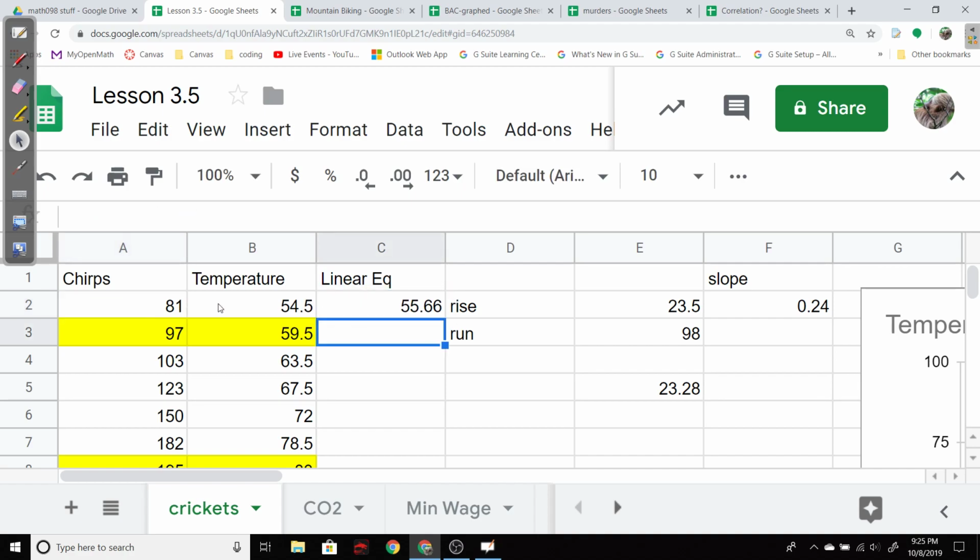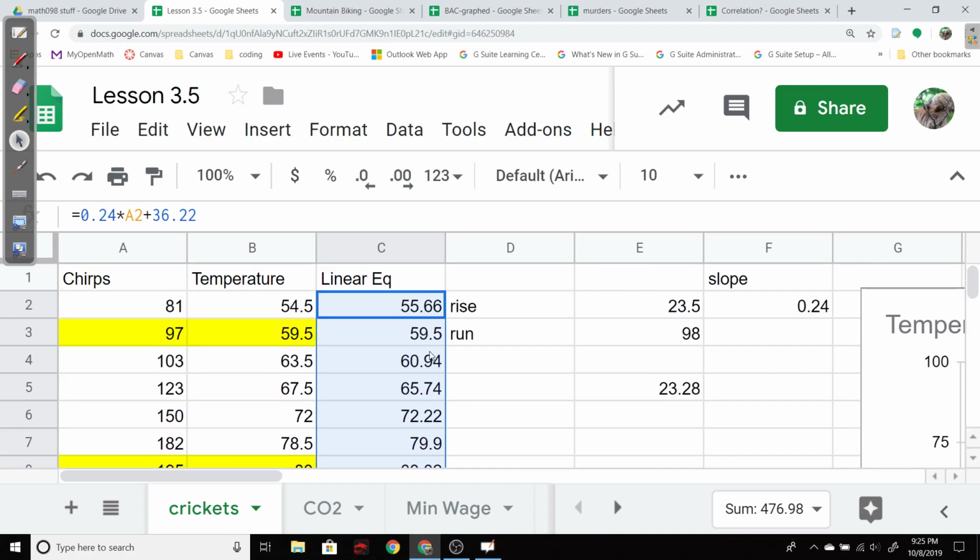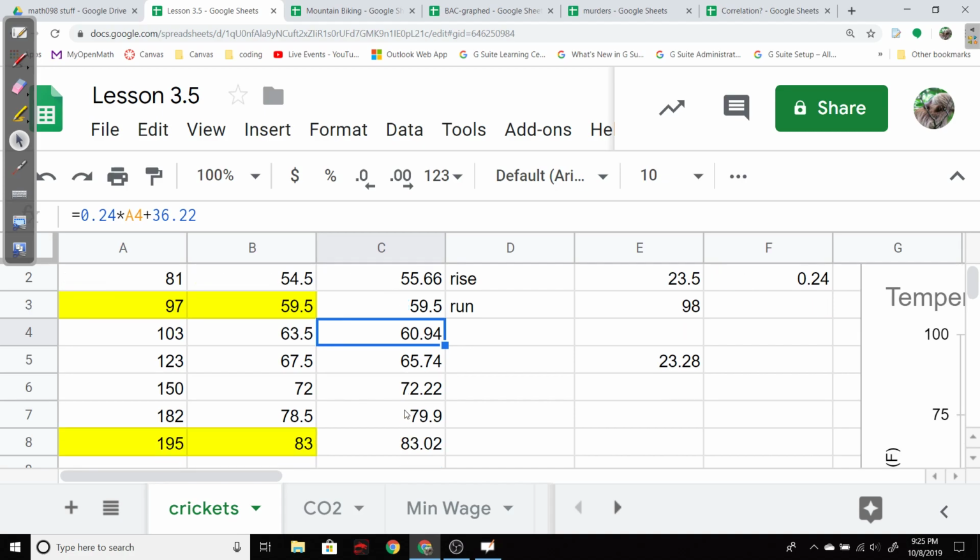So if my arithmetic on that was all right, I should get approximately the number I have here. And in some places it should match pretty good. All right, so 59.5, nailed it. 63 versus 61-ish, 68 versus 67, 72 versus 72, 79 versus 80. Yeah, they're pretty darn close.